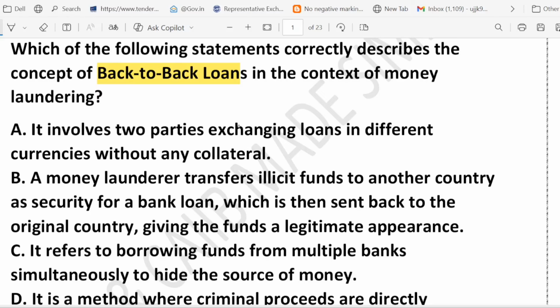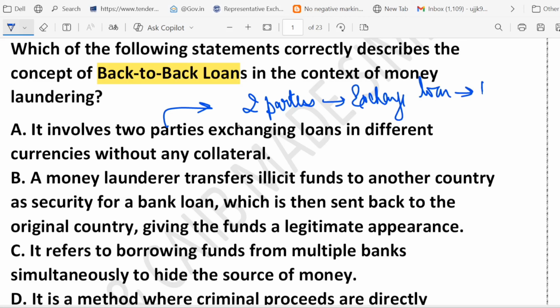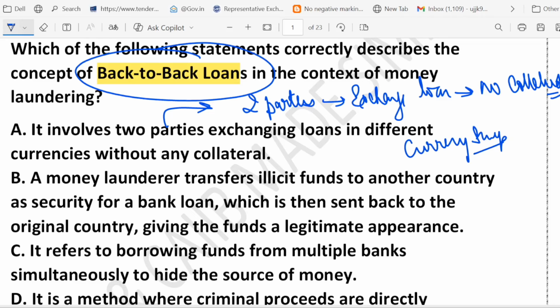If you look at option A, it says that two parties exchange loans in different currency without collateral. So two parties are there, they exchange loans in different currency and no collateral is there, right? It sounds fancy, but this is just a currency swap, not money laundering. Because if we talk about the back-to-back loan, it involves using illegal money as security for the loan. So that's the point, not just exchanging currency. Here we are talking only about exchanging currency. That is a currency swap. This is not the correct answer.